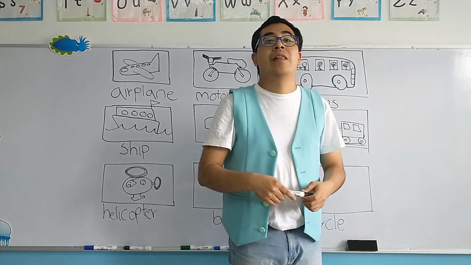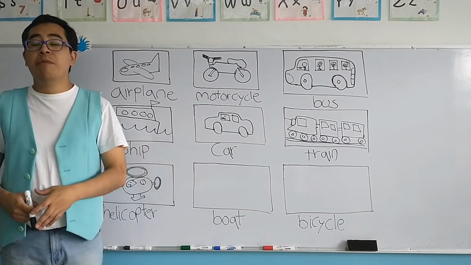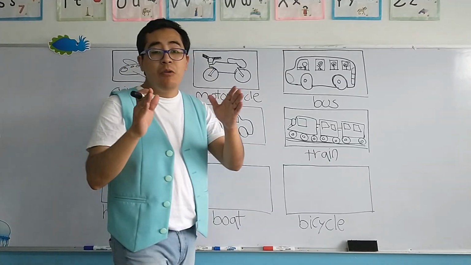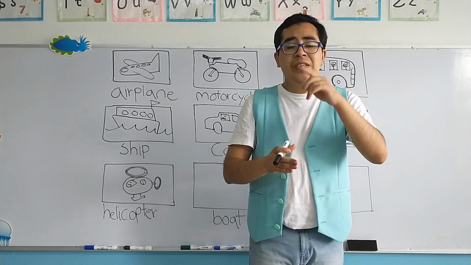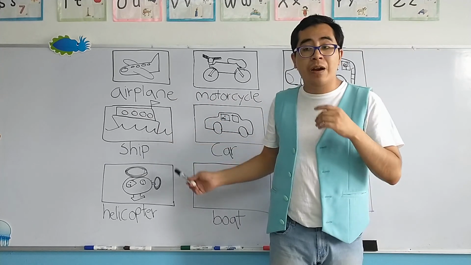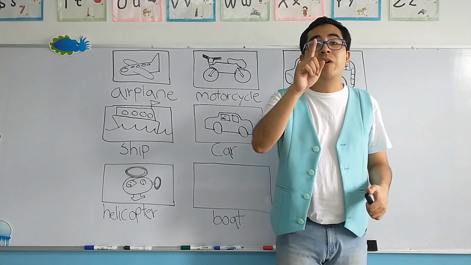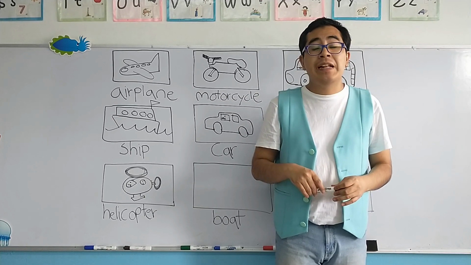So we have the helicopter. Next to, we have the boat. Now the boat in Spanish, un bote, and the boat is similar to the ship. Where is the ship? Is similar, but there is one difference. Hay una diferencia. The size, el tamaño.